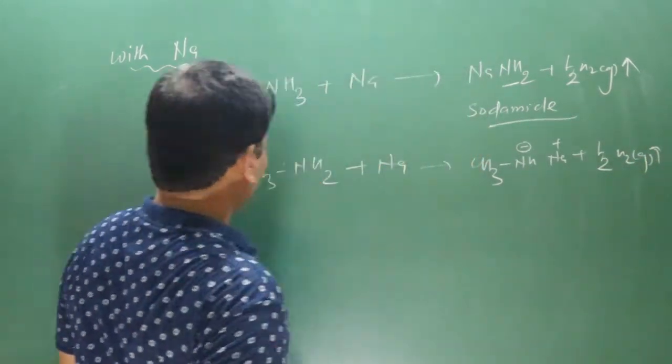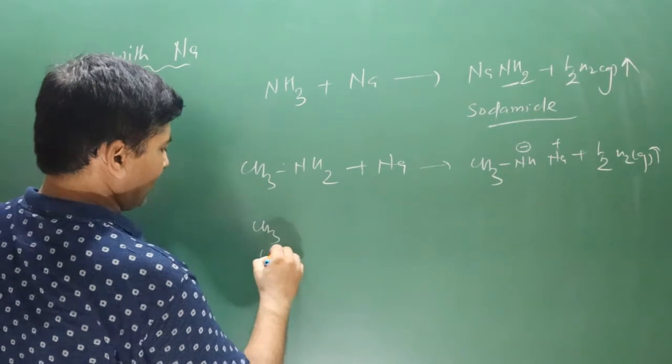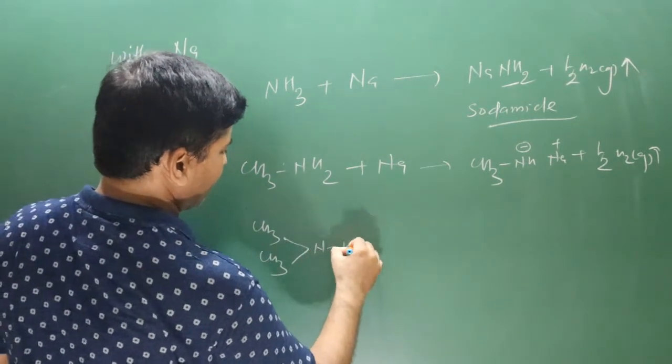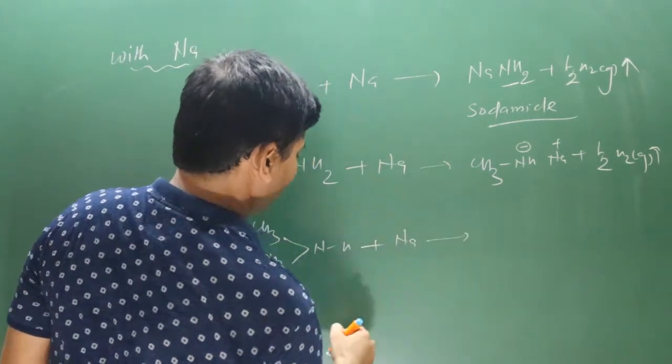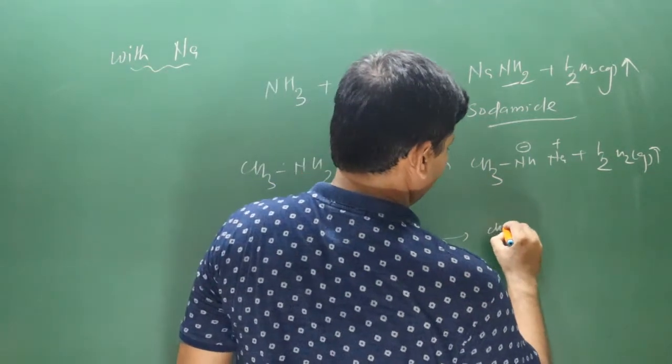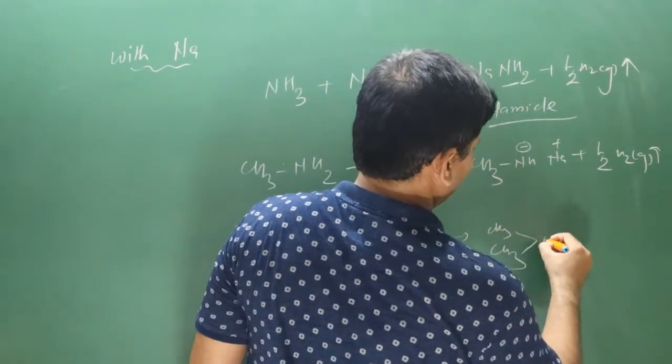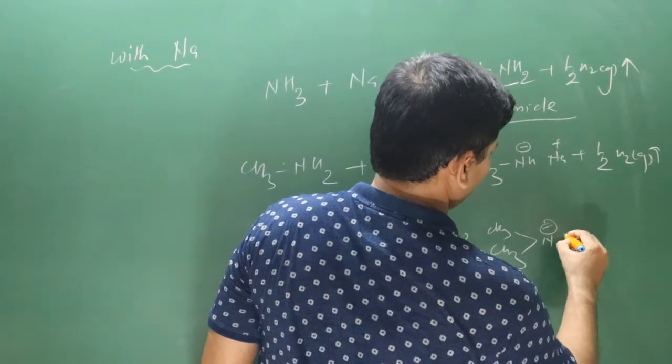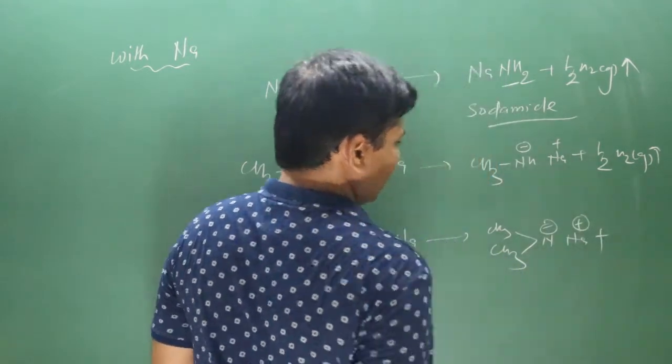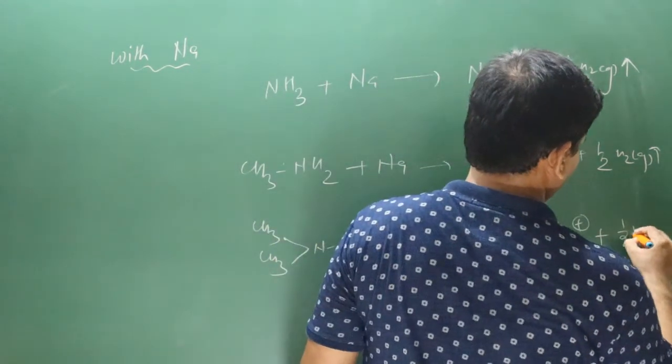If I take a secondary amine, CH3 and CH3, and this is NH, 1 sodium can replace only 1 active hydrogen. Then we have CH3, CH3, N with negative charge, and sodium with positive charge, and then we get half hydrogen gas.